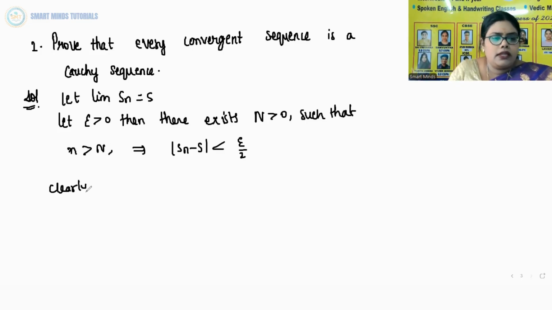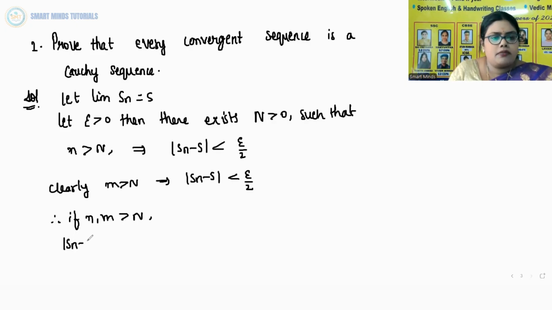Now clearly m greater than N implies mod Sm minus S is less than epsilon by 2.